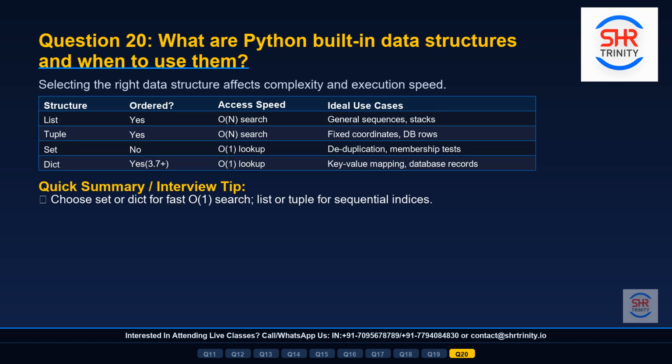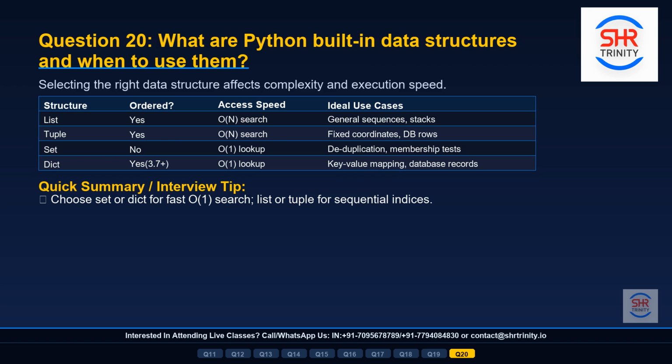And for our final question, question 20, when do we use built-in data structures? Choosing the right data structure makes a dramatic difference in performance. If you need ordered items with positional index access, use a list. Lists give you O(n) search time. If you need constant, fixed records like database row results, use a tuple. It is lighter and faster than a list.